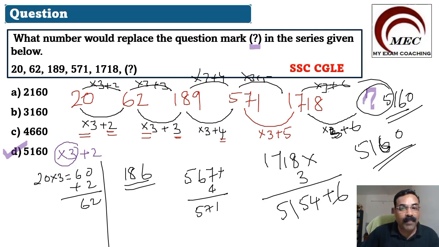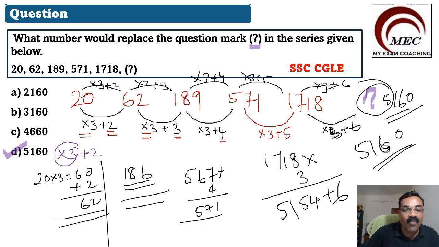Once you are ready with the pattern, then it is very easy for you to find the correct answer. And don't multiply all these things in different steps. Just see what is happening in the first two numbers, and immediately you can mark the correct option from the given options. More and more practice will increase your speed, so please take more questions and practice. Okay, so let us go to the next question.